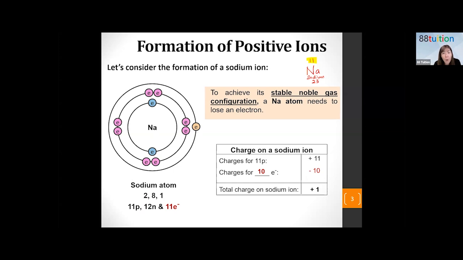But one problem here. Sodium has 3 electron shells, right? And then the third shell is not fully filled. It can take up to 8, isn't it? But there's only 1 now. So it makes sodium extremely unstable. Only fully filled electron shells